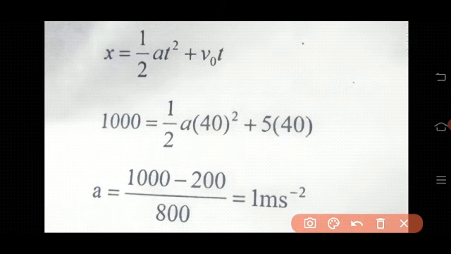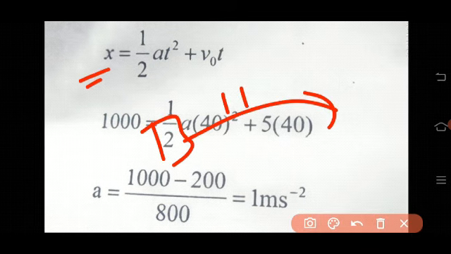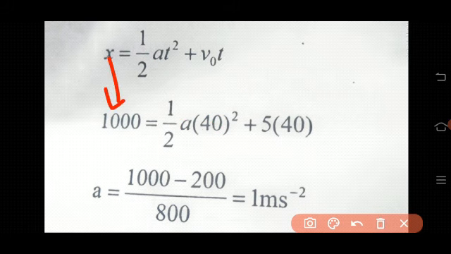So the distance car B must cover is 1 kilometer, that is 1000 meter. The x value is 1000. We need to find a, that is the minimum acceleration. And within 40 seconds, before the 40 seconds only, he must cross car A. Therefore, t equal to 40 seconds.